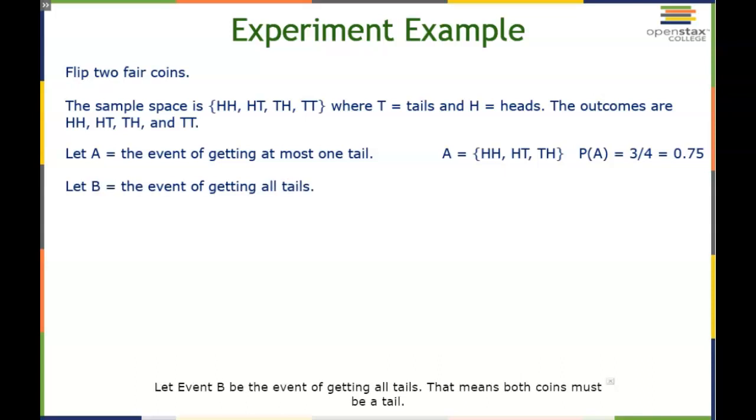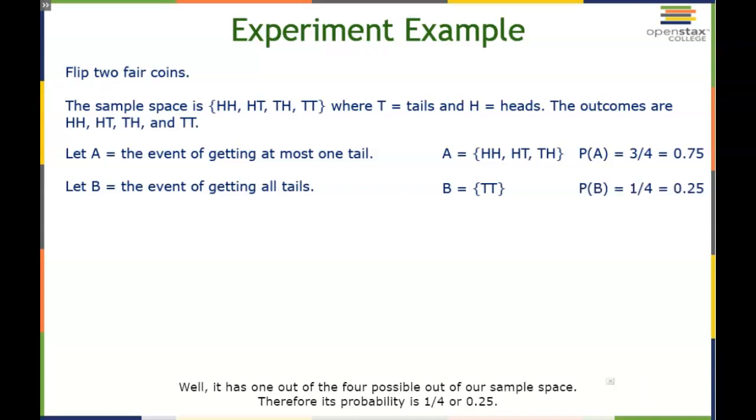Let event B be the event of getting all tails. That means both coins must be a tail. Well, we only have 1 outcome that's possible. The first is a tail and the second coin is a tail. Therefore, the set B has 1 outcome of TT. What's the probability of B? Well, it has 1 out of the 4 possible out of our sample space. Therefore, its probability is 1/4 or 0.25.